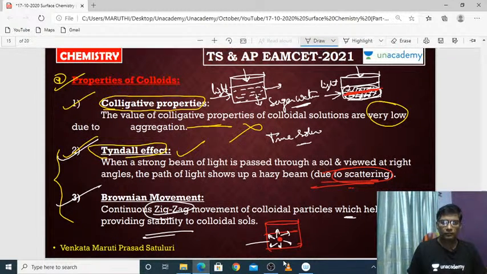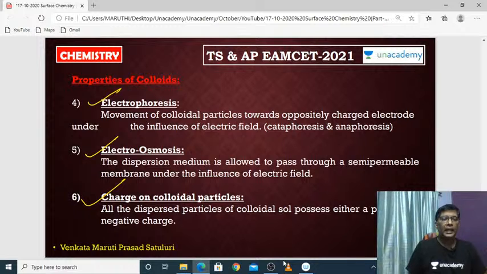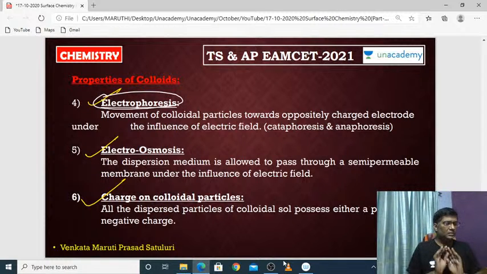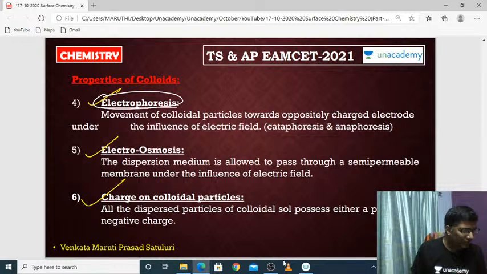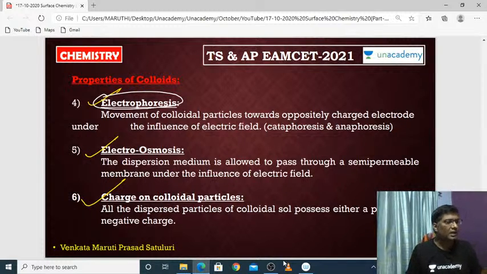Coming to the next one, electrophoresis. The simple example for it is: sir, if a student got a 27,000 rank in EAMCET, will he or she have the chance to get agriculture or horticulture in Telangana state? It depends on the cutoff marks.